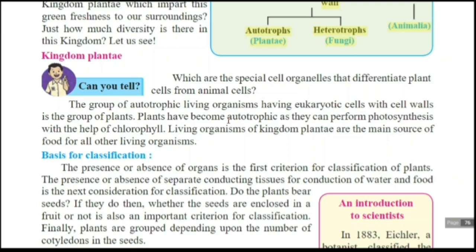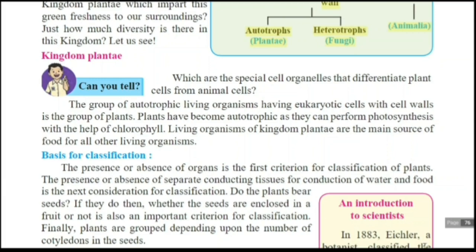This is the basic difference between plants and animals, because plants are autotrophs. Auto means self, trophic means nutrition. Self mode of nutrition is there. But animals are heterotrophs, that is, they depend upon other species, basically on plants, for their food purpose. Living organisms of kingdom Plantae are the main source of food for all other living organisms.